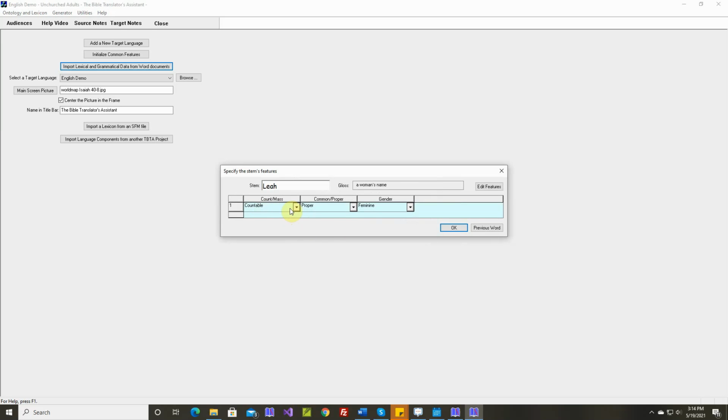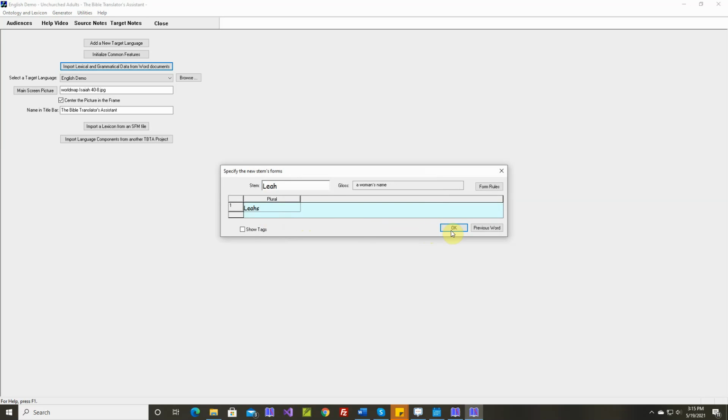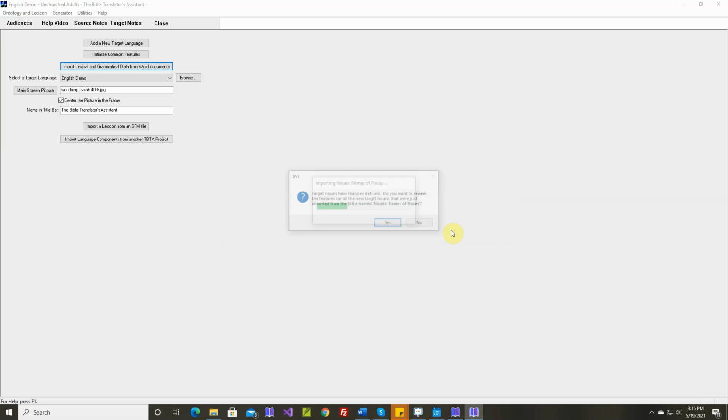Okay, women's names. Yes. Okay, countable, proper, feminine. Countable, proper, feminine. Target nouns have forms defined, yes. Okay, Leah's, Mara's, Naomi's, Orpah's, Rachel's, Ruth's, Tamar's.